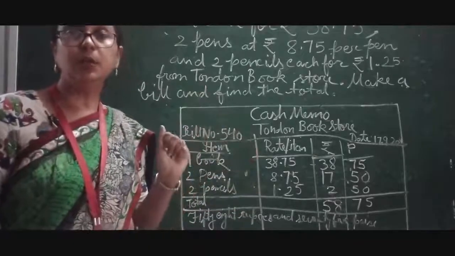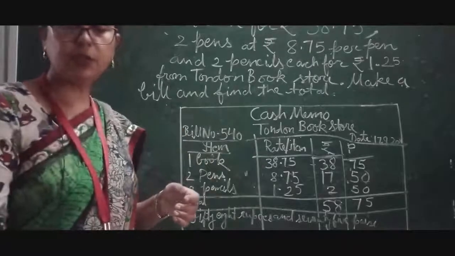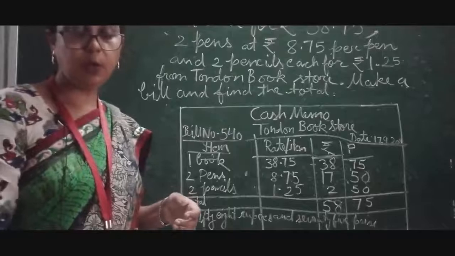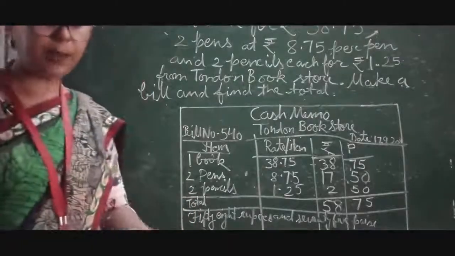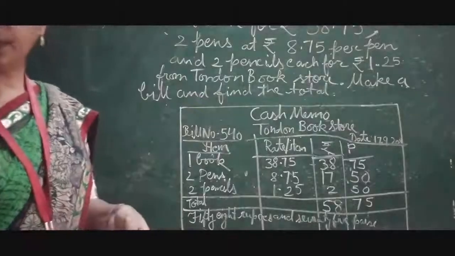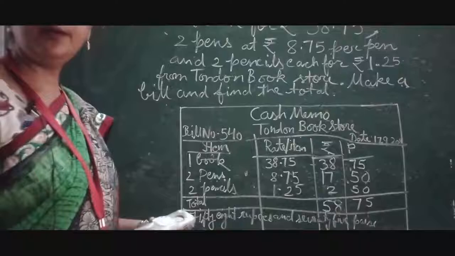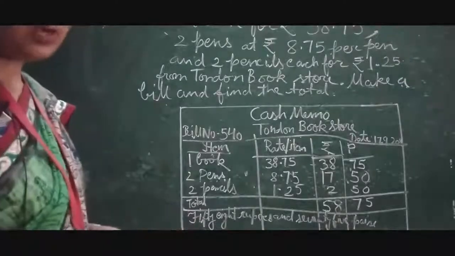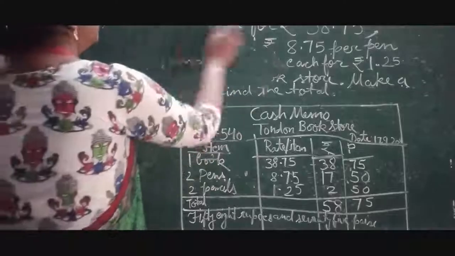Okay children, so on the basis of that we will do one exercise which is given in your book also. We will do making a bill, make separate bills. This is exercise number 14. So on the basis of that we will do this one.